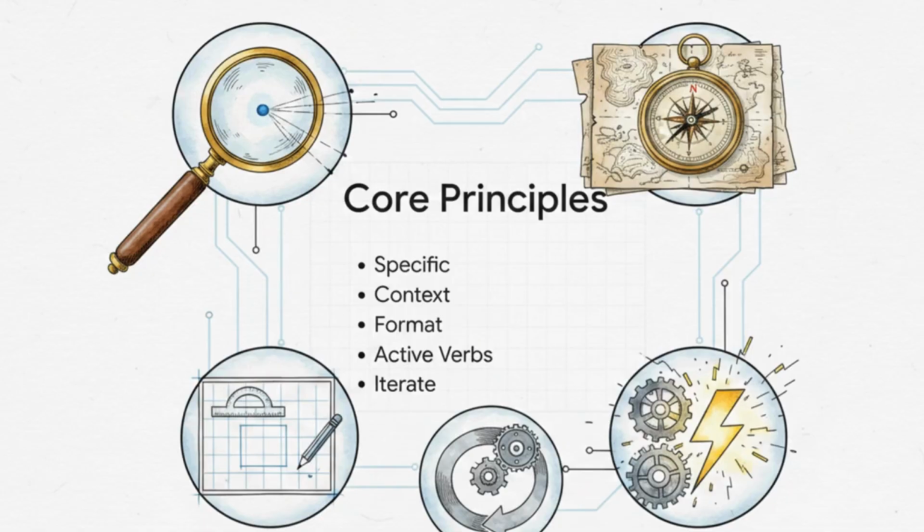Third, specify your output format. Do you want a table, bullet points, JSON data, a formal tone? Just tell it. Fourth, use active verbs. Start with direct, commanding actions like summarize, analyze, write, or critique. And finally, iterate and refine. Honestly, the first output is almost never perfect. Look at what it gives you, adjust your wording, tweak your constraints, and hit it again.